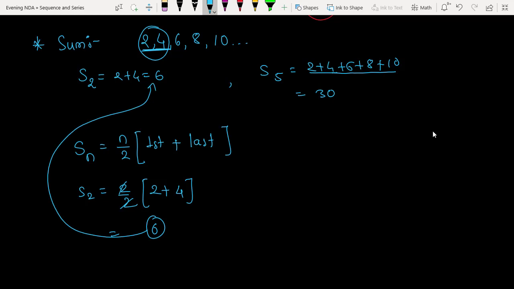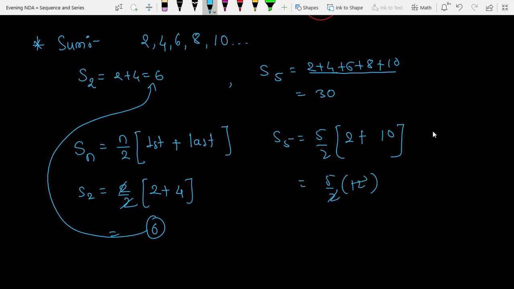Come to this side. S5, which is equal to, what is the value of n you have taken? 5. So 5 by 2. What is the first term? 2. Plus what is the last term? 10 is the last term. So 5 by 2 into 10 plus 2 is 12. This cancels by 6. So 5 into 6 is nothing but 30. So this 30 and this 30 are both the same.